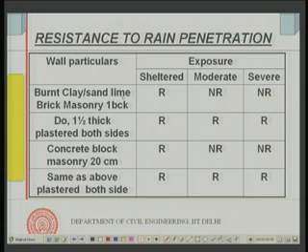Then it recommends, if it is only a one brick thick wall and it is sheltered, with no rainfall, then it is recommended, R stands for recommended. If it is moderate or severe, it is not recommended, because thickness is not sufficient. I do not have even a plaster here, simply a one brick thick wall. So it should be only a partition wall or within the building.